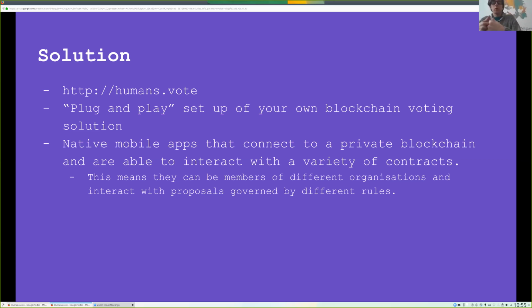The second part of this solution is the actual backend installation procedure, so the way you set up a private network, which is now as simple as typing in a single command. If you go to our GitHub repository, you just need to pull the code and type in setup.sh, and everything will be set up for you. When we timed it, going from zero, not even having an operating system installed, up to having a fully fledged voting system took less than 15 minutes.